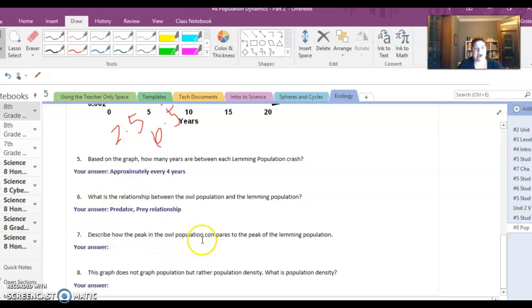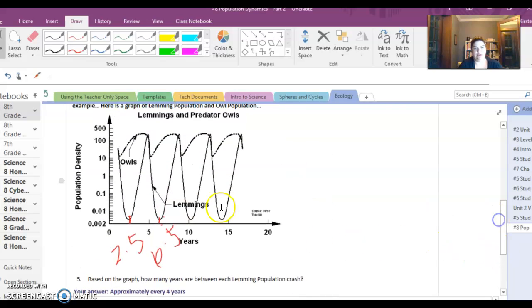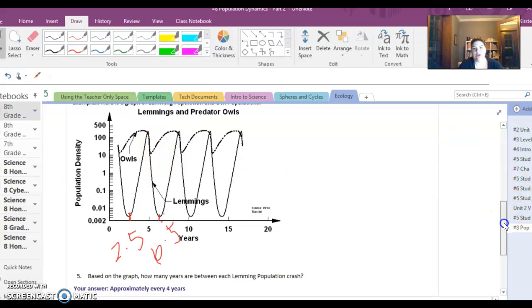Describe how the peak in owl population compares to the peak in lemming population. Okay, so we have our peak owl population just before or right around the peak lemming population as well. So once owl population peaks, lemming population is also peaking, and then both are dropping relatively soon.